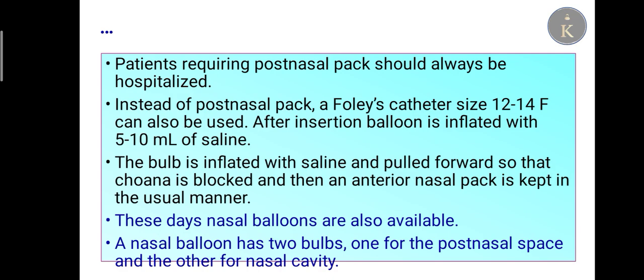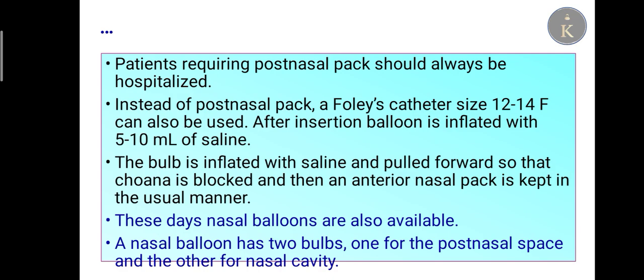Instead of posterior nasal packing, a Foley's catheter size 12 to 14 F can also be used. After insertion, the balloon is inflated with 5 to 10 ml of saline. The bulb is inflated with saline and pulled forward so that the choana is blocked, and then an anterior nasal packing is kept in the usual manner. Here the choana is internal.